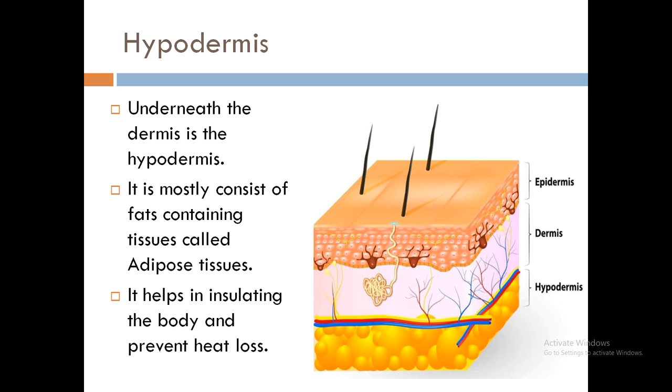The lowest, deeper part of the skin is called the hypodermis. Beneath the dermis there is an extra layer called the hypodermis, which mostly consists of fat tissues called adipose tissues. These adipose tissues are responsible for the storage of fats, and the major function of the hypodermis is to insulate the body. This layer varies from person to person depending upon health, because skinny people have a thin hypodermis, and obese people have a thick hypodermis.